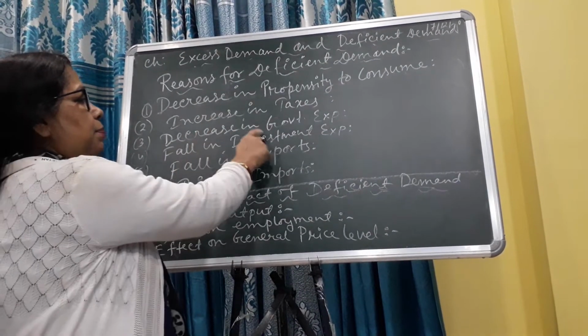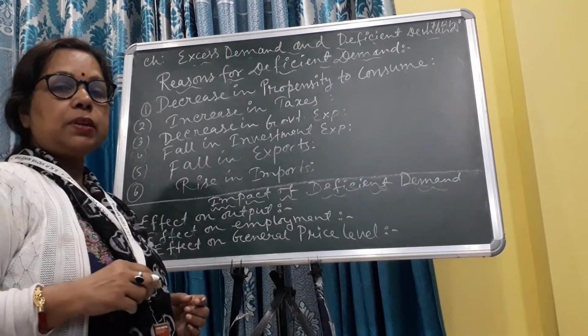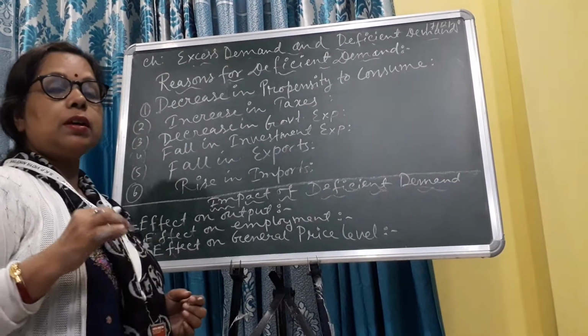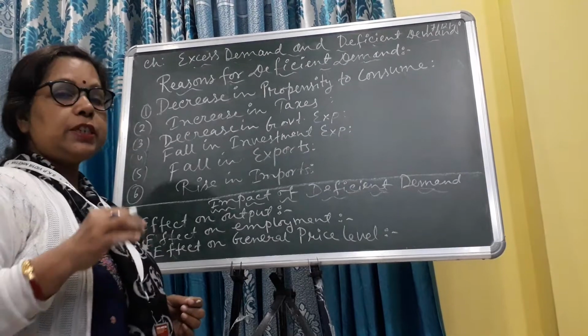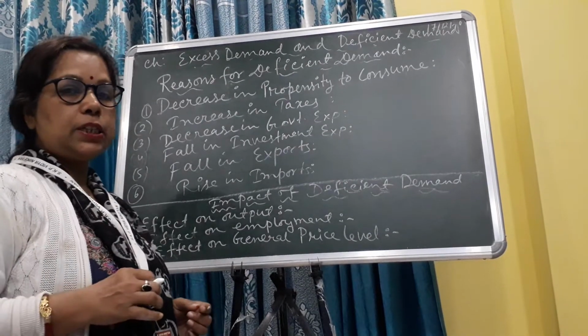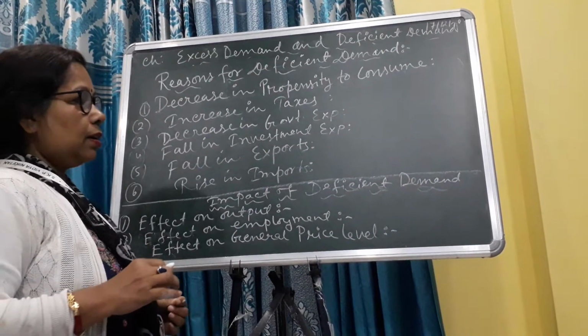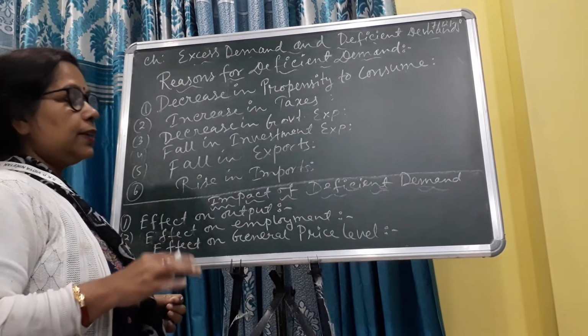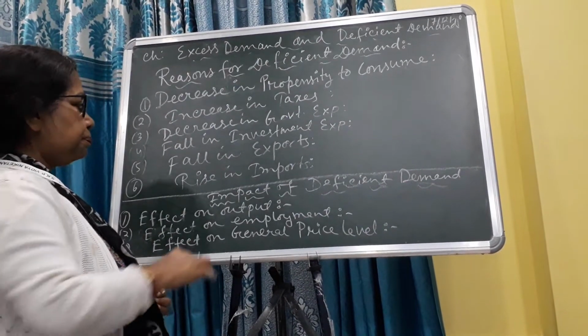Number three, decrease in government expenditure. Decrease in government expenditure means that when the government reduces its expenditure on goods and services, that's why the aggregate demand is less than aggregate supply.